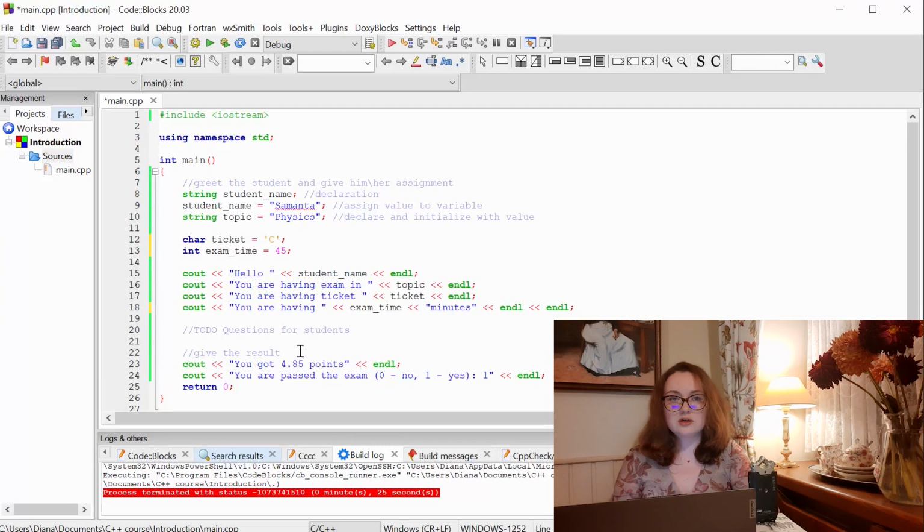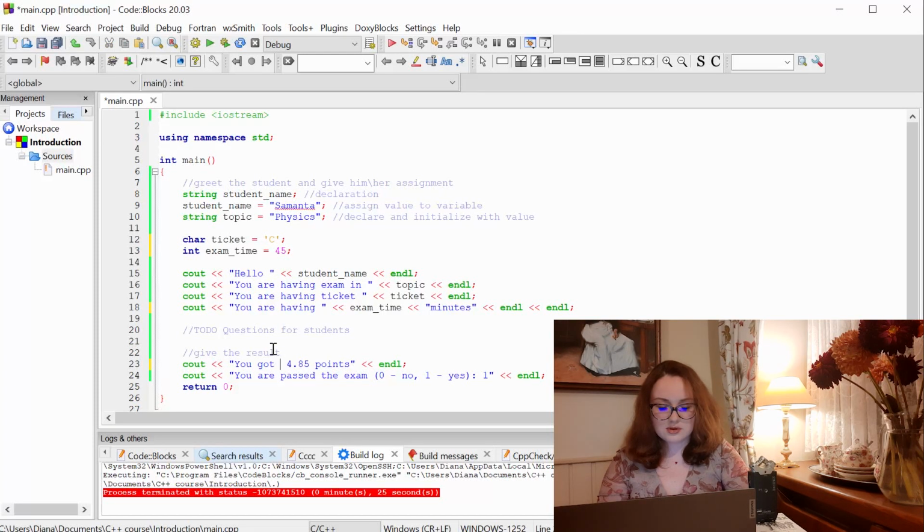Let's now move to the part where we tell our student his or her final results. And you can see here we have another part of the string that will be nice to replace with a variable. It's the amount of points our student got. So once again, let's change our code a little bit, and here I'm going to create a variable.